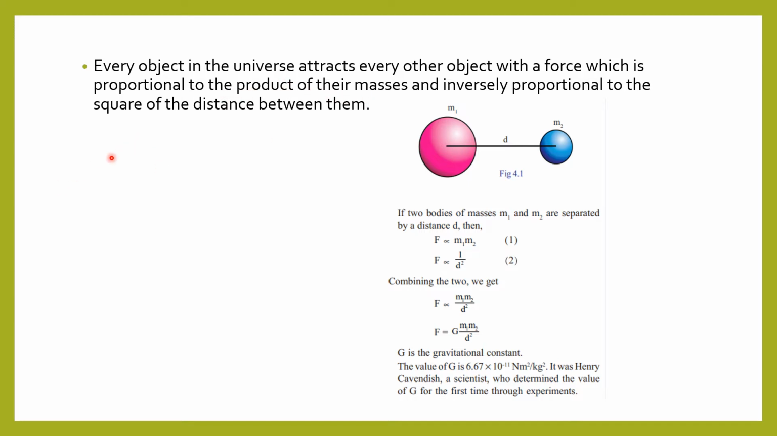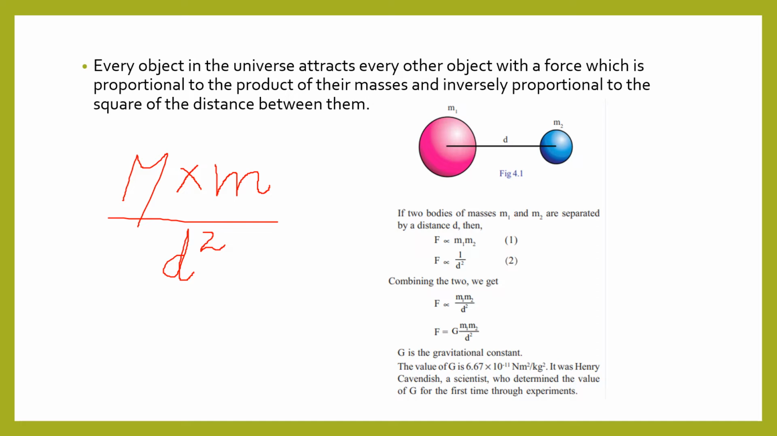That is, if capital M is the mass of one object and small m is the mass of another object, the force is directly proportional to the product. Product means what? Result of multiplication, isn't it? Product of the masses of the objects and inversely proportional to the square of the distance between them. If d is the distance between the two objects, it is inversely proportional to the square of the distance between them. So we can do the derivation here.